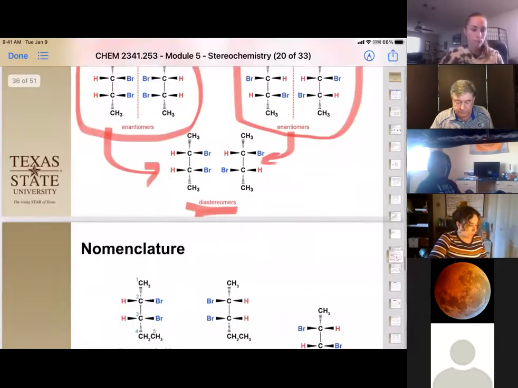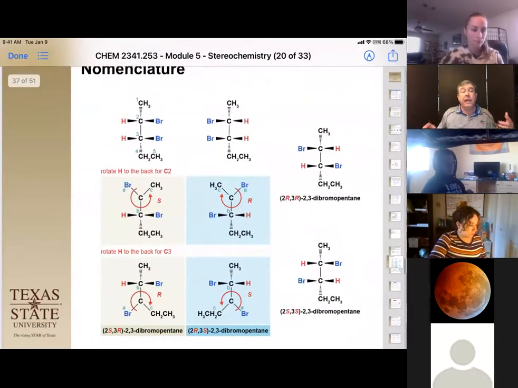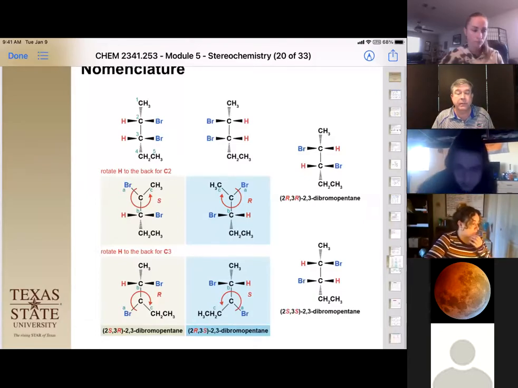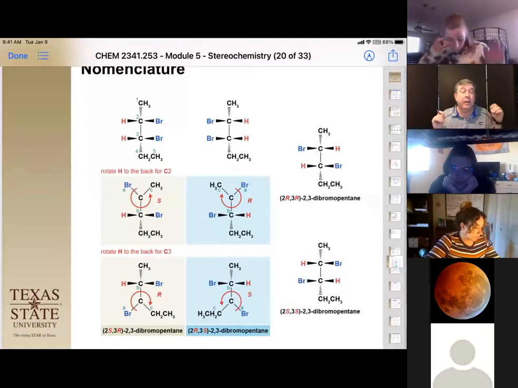Okay, so how do we name these? What we have to do is what we do for all of our other nomenclature. We assign the longest parent chain, we put on the lowest substituent numbers, and then we have numbered carbons for where our chiral carbons are. And we now have to assign each carbon its correct configuration.